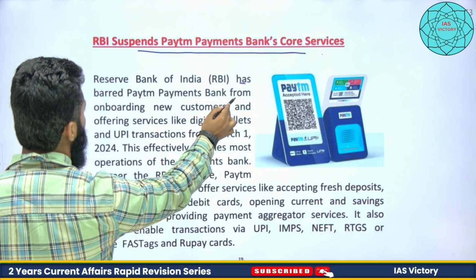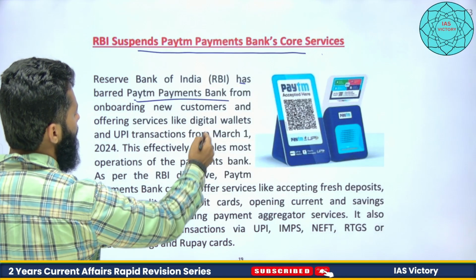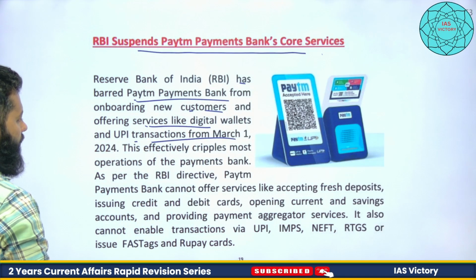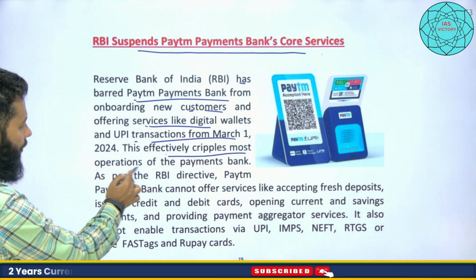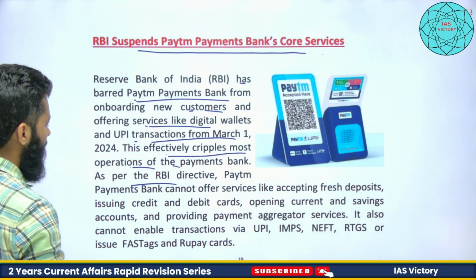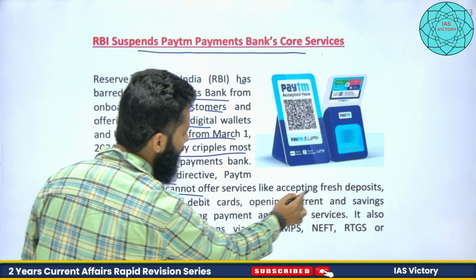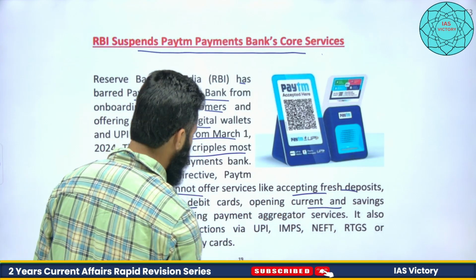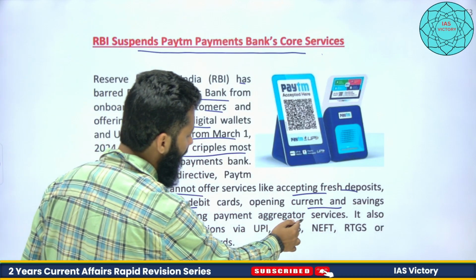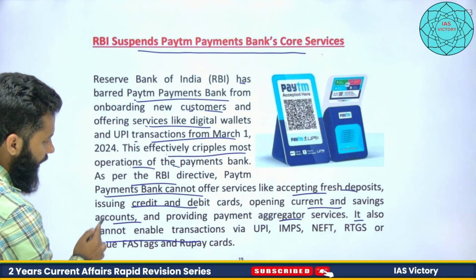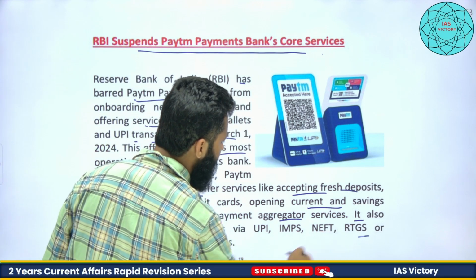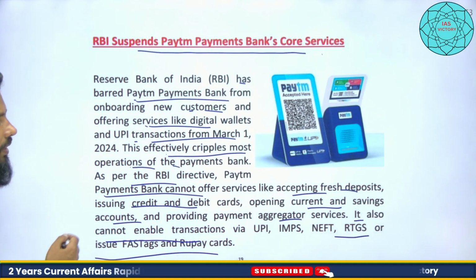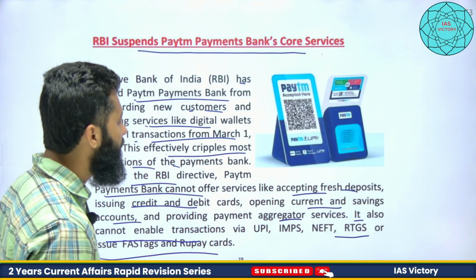RBI has barred Paytm Payments Bank from onboarding new customers and offering services like digital wallet and UPI transaction from March 1st, 2024. This effectively cripples most operations of the Paytm bank. As per RBI directive, Paytm Payments Bank cannot offer services like accepting fresh deposits, issuing credit card, debit card, opening current and saving accounts, etc., and providing payment aggregator services. It also cannot enable transactions via UPI, IMPS, NEFT, RTGS, or issue FASTag and RuPay cards. So these banking services of Paytm have been stopped by RBI.